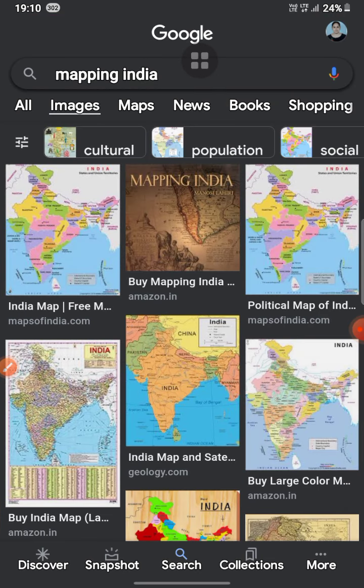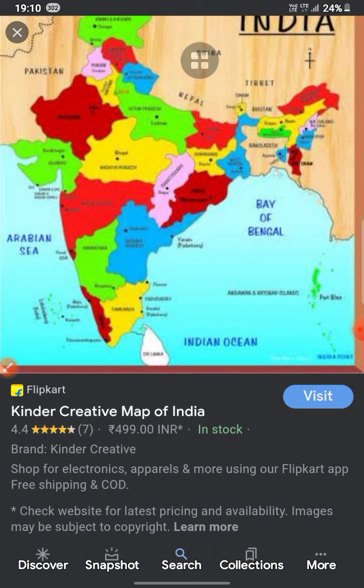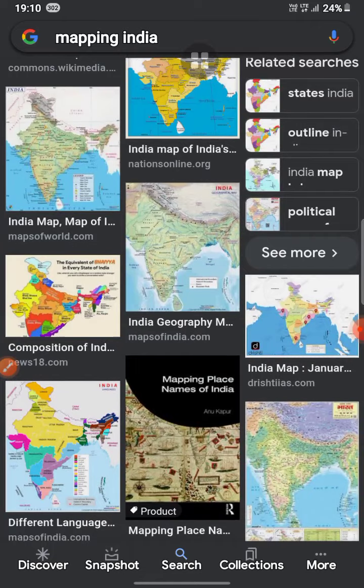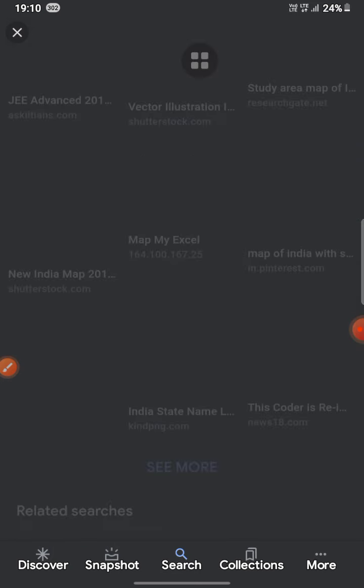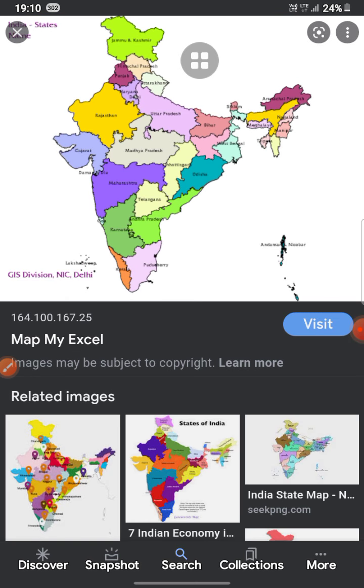Wait. Look at this. No, it's also not clear. We want a clear and cut map. Clear one is this one. So we are going to discuss in this map now. First of all, I should take a screenshot. Okay, no need to go for a screenshot. I can take my pen here also.